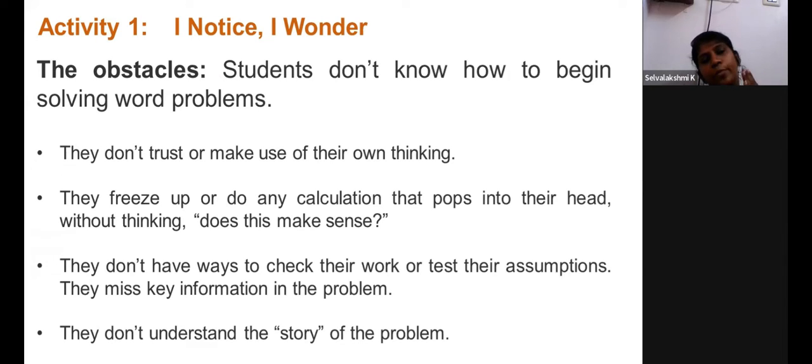When we give a problem to the students in the classroom, what will they do? If they are primary students, either they do addition or subtraction. If they are middle level students, either they end up with multiplication or division. Whatever pops up in their mind, just any random operation, they end up with some random operation because they are not confident about what they are doing. Though they may have given the right answer, they may not know the way to check whether they have done it right or wrong. So finally, they don't understand the story of the problem at all.